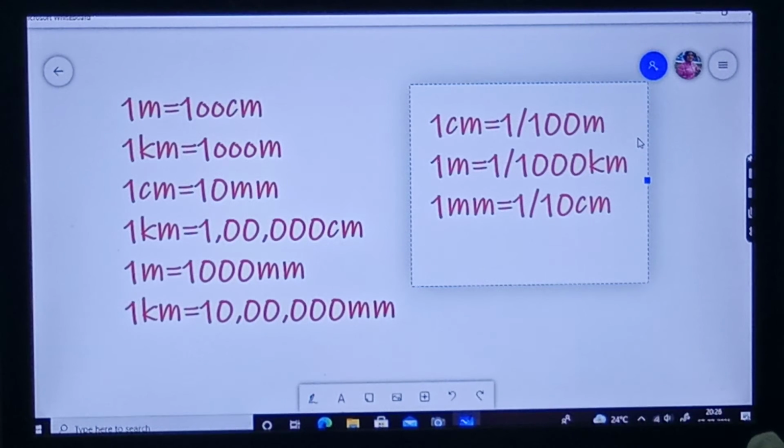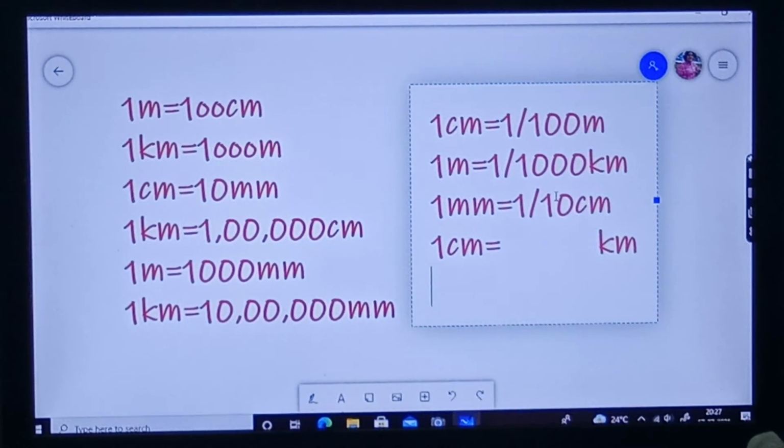So I will give you just the question and you fill that up. 1 centimeter is equal to dash kilometer. Just I have given you the question. Next comes 1 millimeter is equal to dash meter.